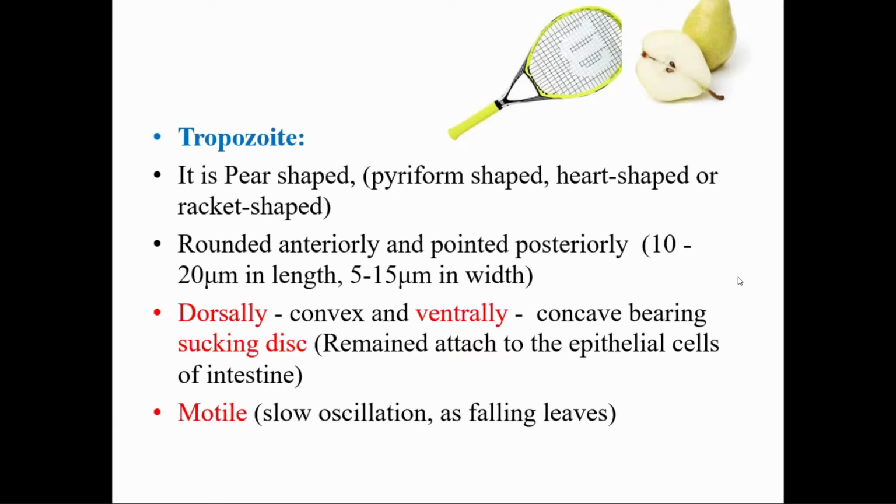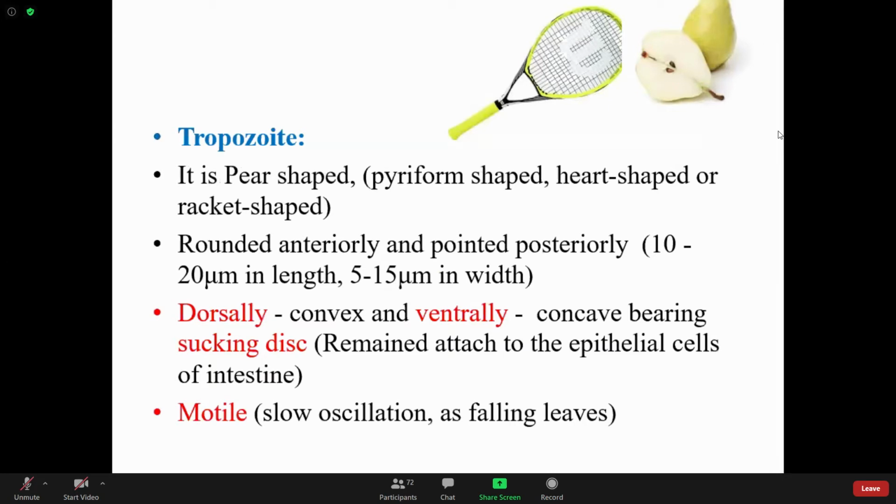Okay, the trophozoites of Giardia lamblia can be compared with many different shapes, like pear shape, pyriform shape, heart shape, or racket shape. That is, having a somewhat rounded anterior portion and pointed posterior portion, with a size of 10 to 20 micrometers in length and 5 to 15 micrometers in width. And this trophozoite is dorsally convex and ventrally concave.